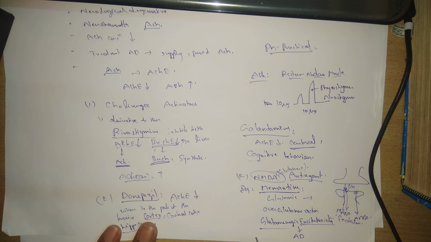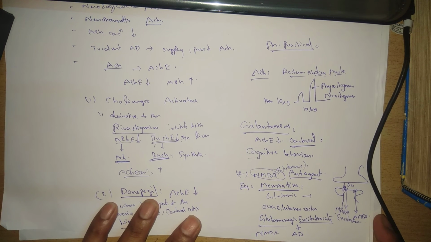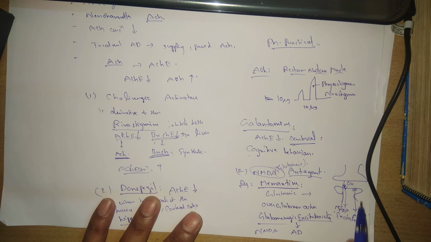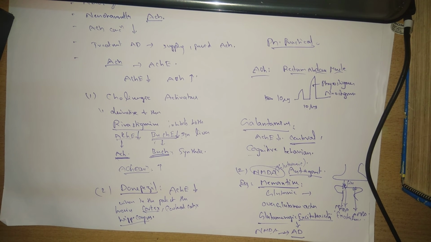So this memantine is particularly blocking this NMDA receptor, which is the glutaminergic receptor. By blocking this NMDA receptor, we can decrease the excitement of this glutaminergic neuron, which is found to be a cause of Alzheimer's disease. So that is one drug.